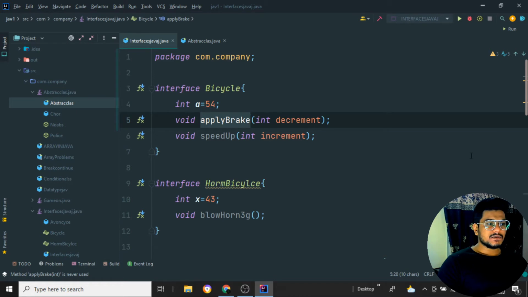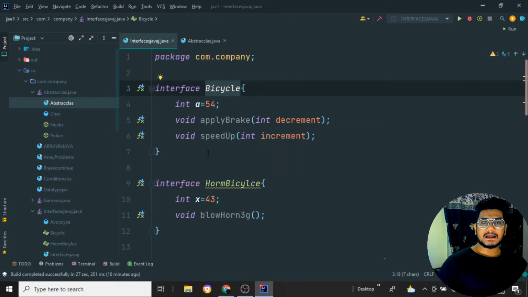Because suppose in the future I am creating one particular smartphone. The smartphone will have a camera, a music player, a media player, a calling function, messages, WhatsApp and a number of applications like that. So each and everything will act like an interface. I'll say I want to create a phone, and in the phone a camera should be there, music player, media player, messages app, and the calling function should be there. So all the method names I will declare inside an interface.